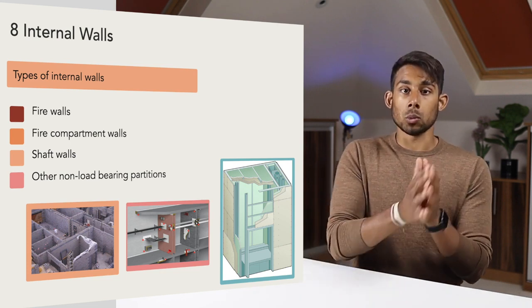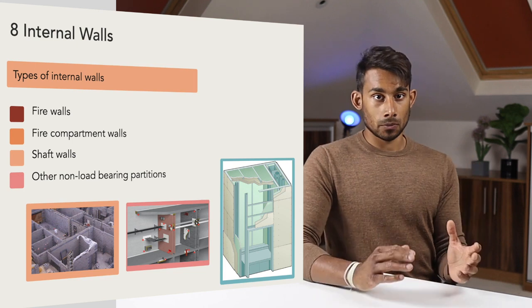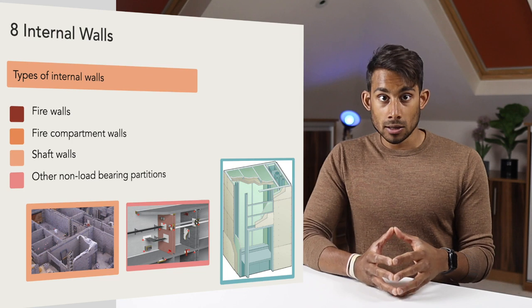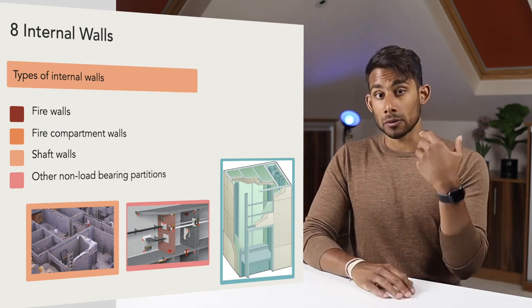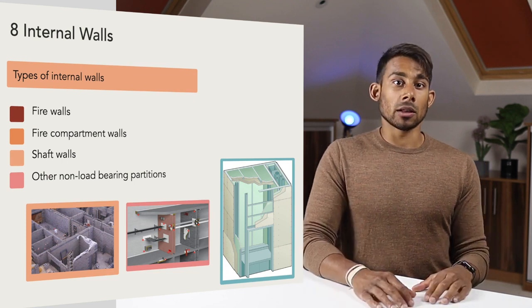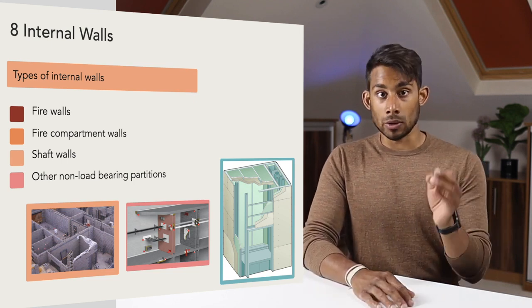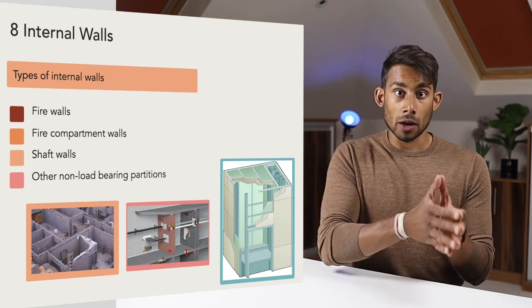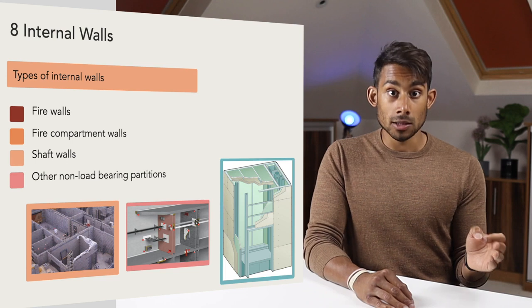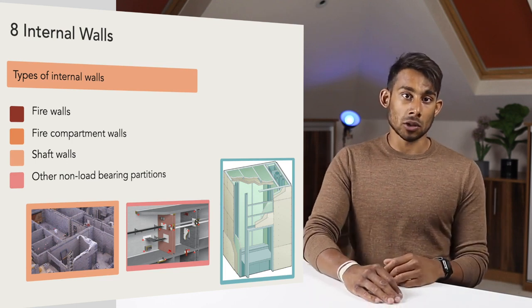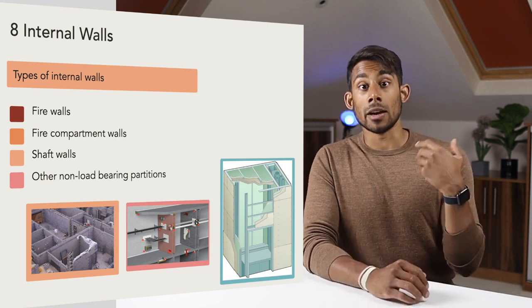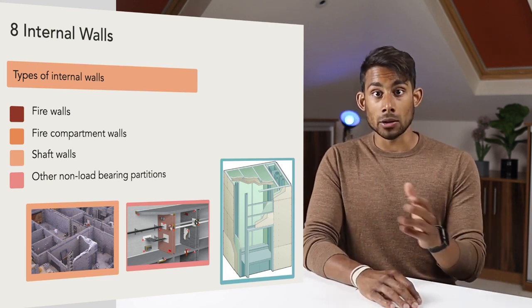Number 3, we've got shaft walls, and you can see this in image 3. These are used to enclose multi-story open space in a building, such as an elevator shaft, a shaft for ductwork, conduits or pipes. The walls should provide the fire resistance called for in the building regulations. Lift shaft walls should be able to withstand the air pressure and suction loads placed on them by the movement of lift cars. Lift shafts should also be designed to prevent the noise of elevatory machinery from reaching other areas of the building.